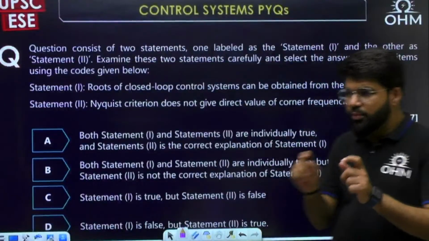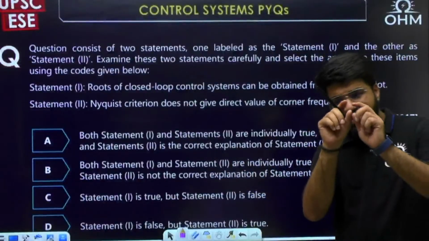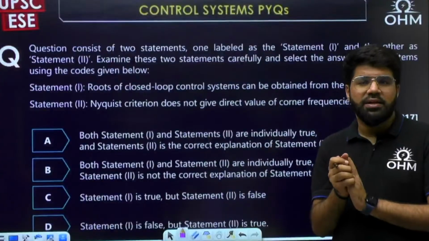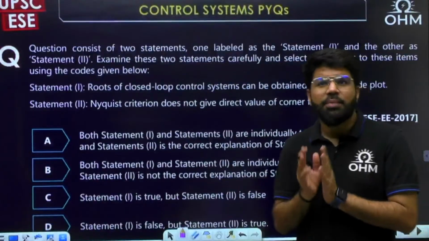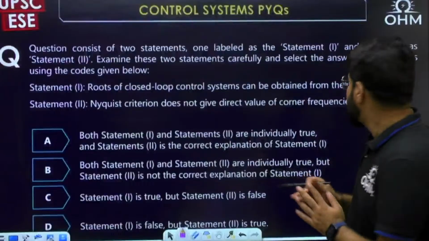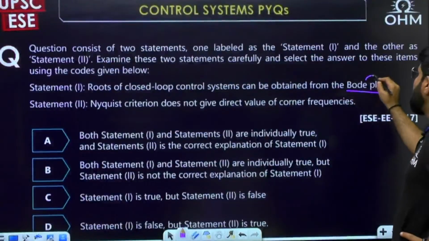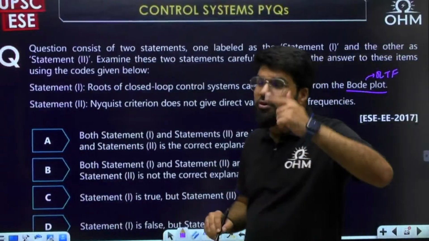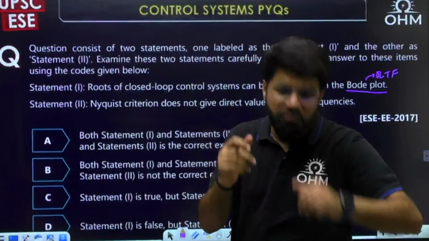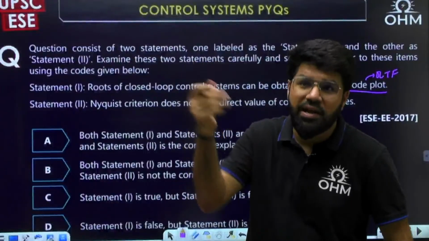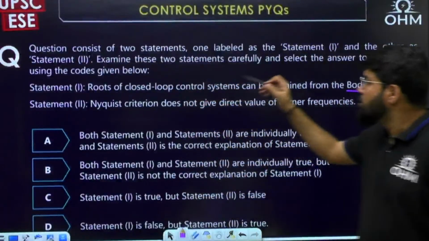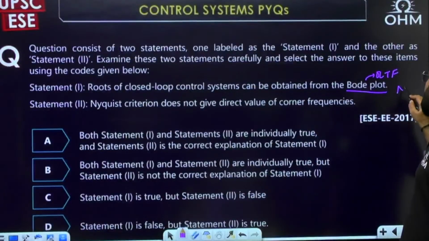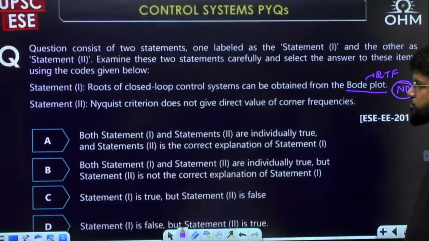By examining the initial part and the corner frequencies, you are able to say how many poles and zeros there are, how many at origin, how many at other places. But they are the poles and zeros of the open loop transfer function. So this Bode plot will give information of the open loop transfer function. Then from the open loop transfer function, you can form the characteristic equation and comment on its roots by other methods like Routh-Hurwitz. But can the roots of the closed loop transfer function be obtained directly from the Bode plot? No. So this is not correct.